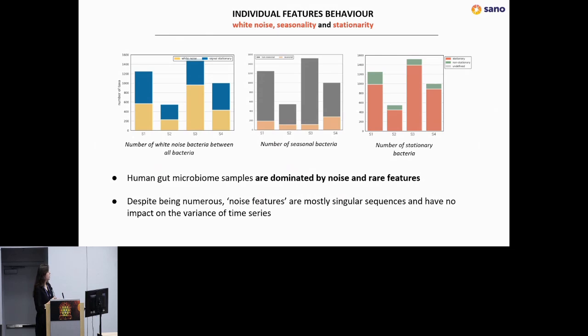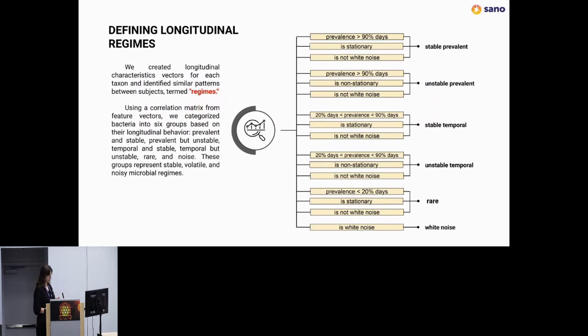And we think that it might come, for example, from some technical variance during sequencing, etc. And also what we saw on the last panel is that most of the microbes are stationary bacteria. And a small disclaimer here: noise is stationary by definition, so noise is also included in those bars. However, apart from noise, most of the bacteria in the gut microbiome of a healthy person are stationary, which means we should be able to predict them.